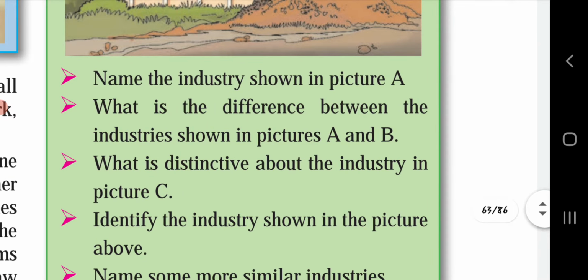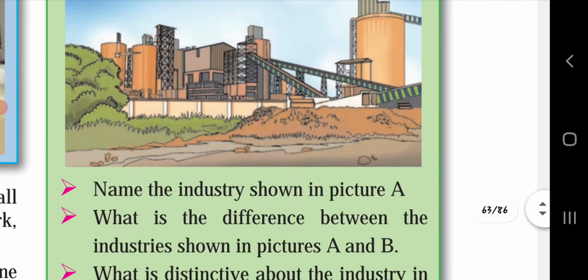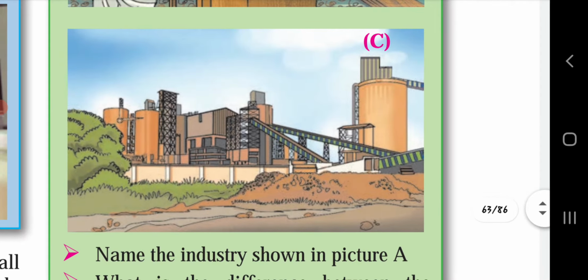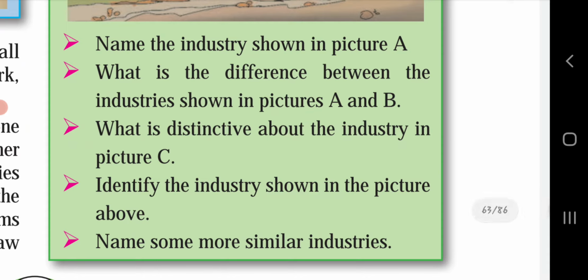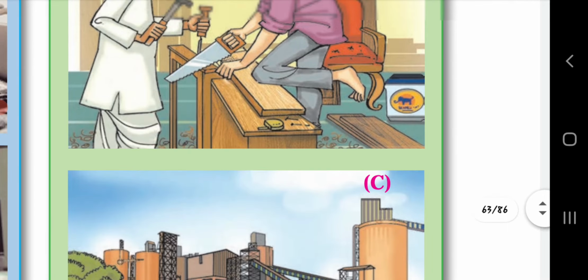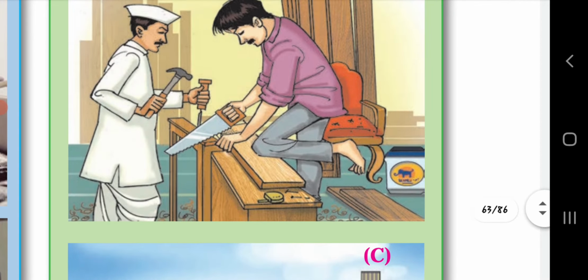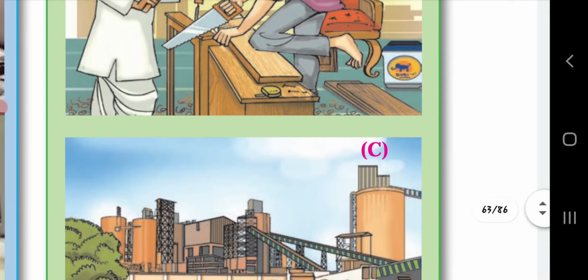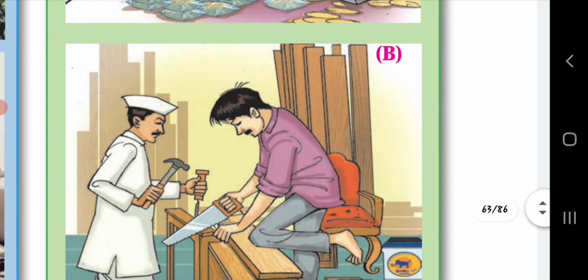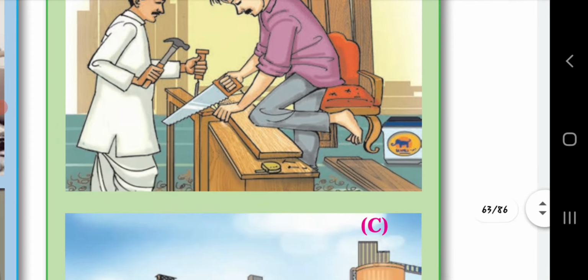Picture C. In picture C, a large industry, that is a steel plant, is shown, which is machine oriented and skilled manpower is required. Identify the industry shown in the picture above. In picture A, small industries, that is the papad making industry, is shown. In picture B, furniture making. And in picture C, large industries, that is a steel plant, is shown.